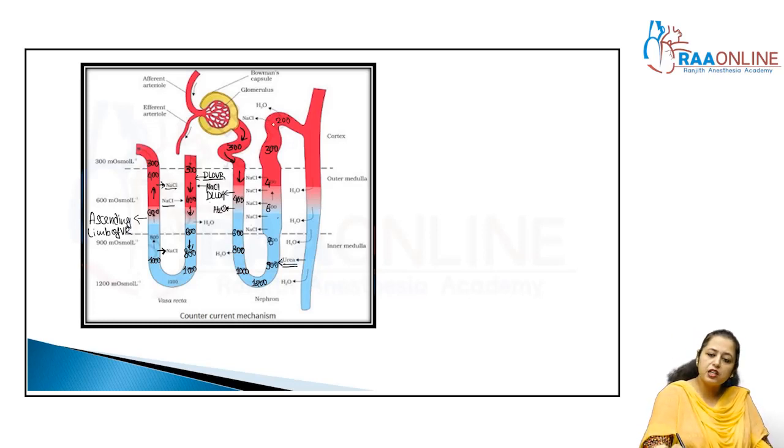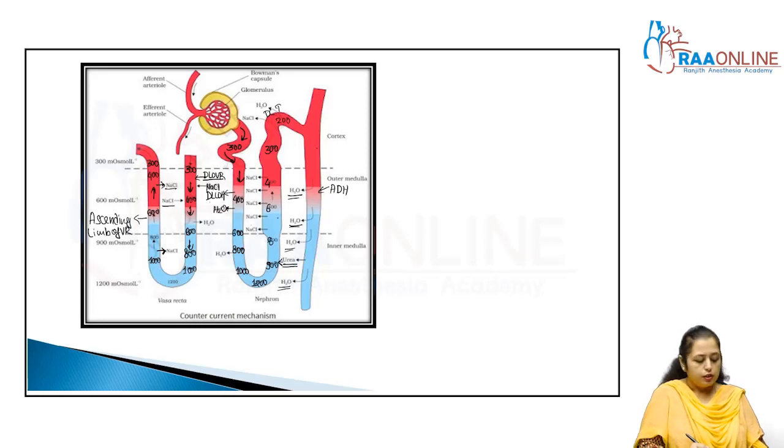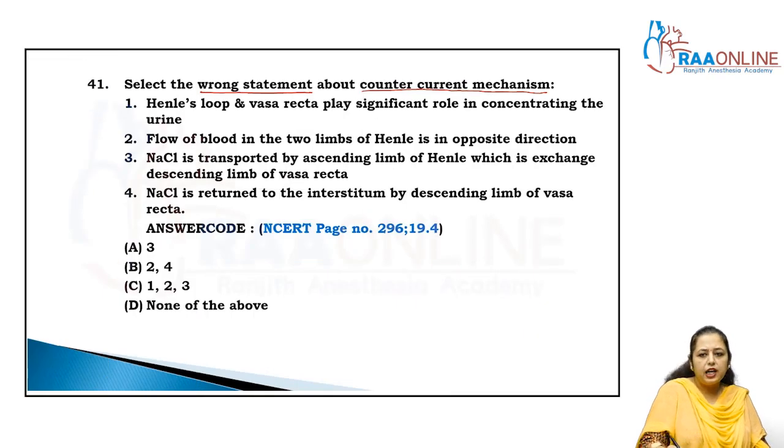And if there is excessive loss of water and salt in the urine, then what will happen in the DCT portion? When ADH acts on the DCT and collecting duct, NaCl and H2O are reabsorbed from here, right? That's why, by the action of ADH on the collecting duct, water absorption occurs in the maximum amount, right?